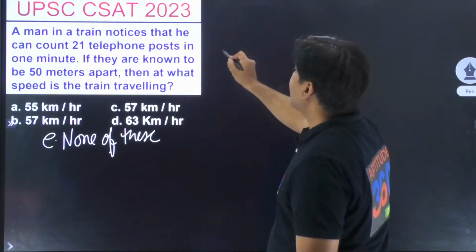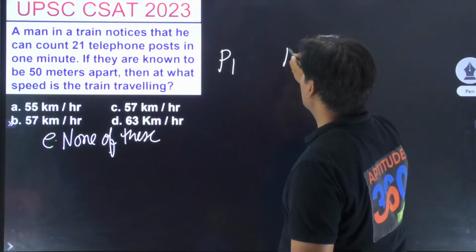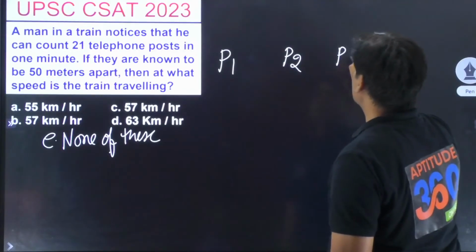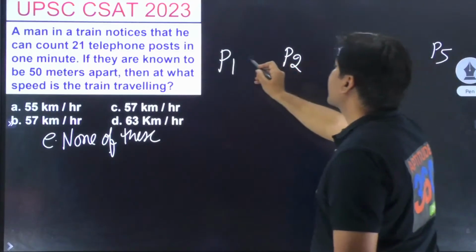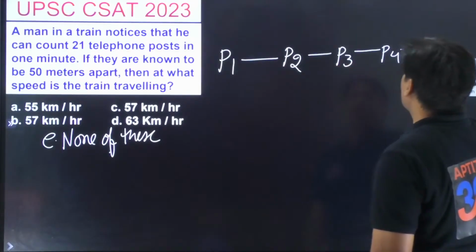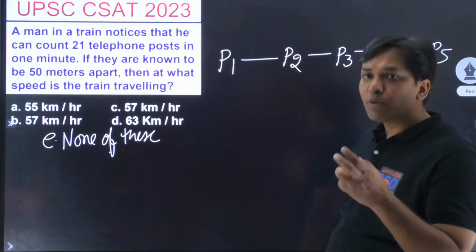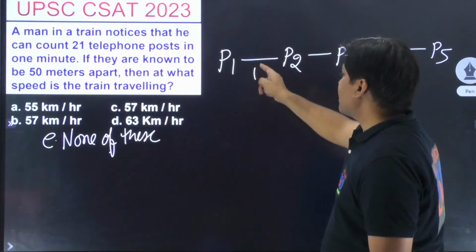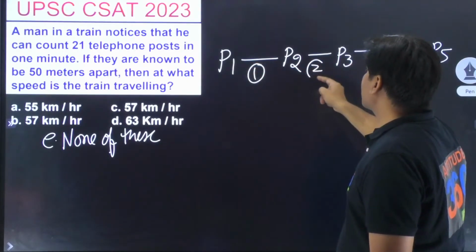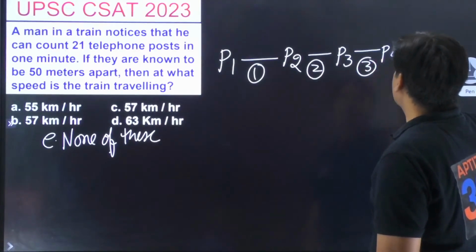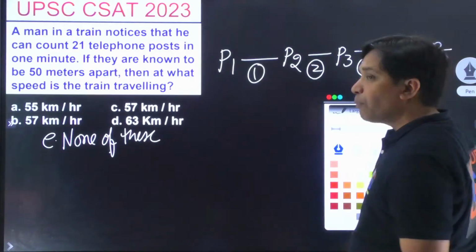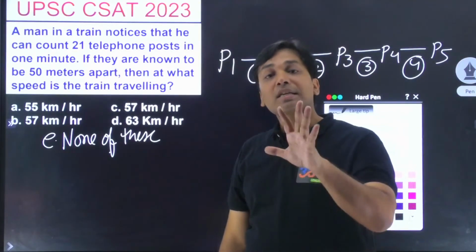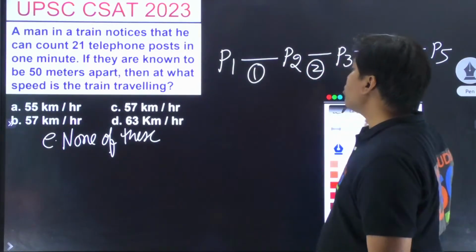देखो ना, अगर post 1 and then post 2 and then post 3 and then post 4 and then post 5, so forth and so on. If I have to find out the gap between 5 poles, so this is gap number 1 and gap number 2 and gap number 3 and gap number 4. Do you understand? If poles are 5, the gap is 4.